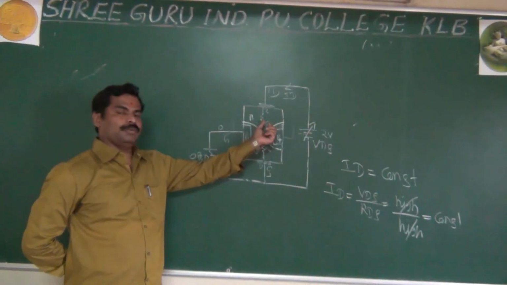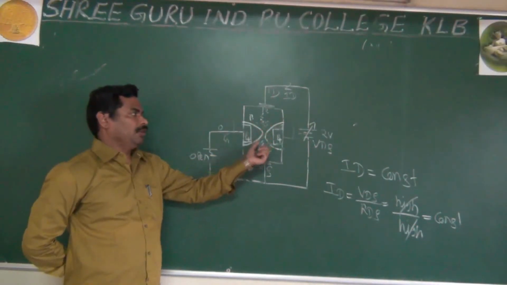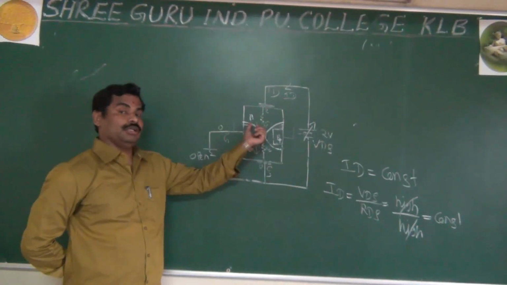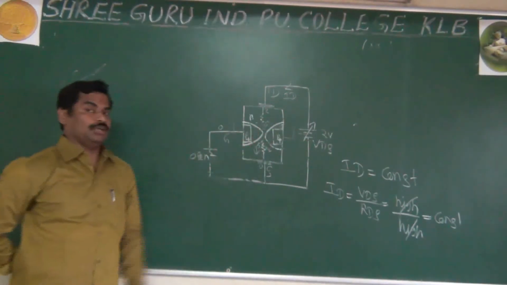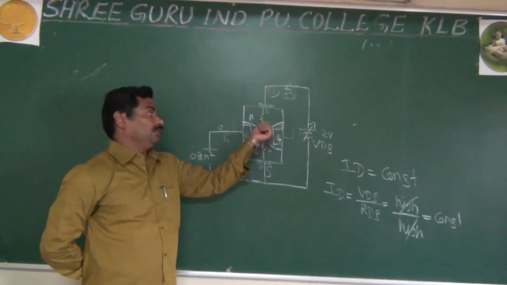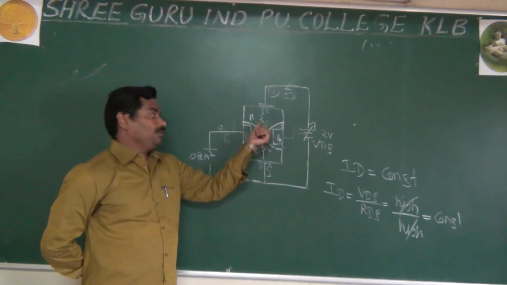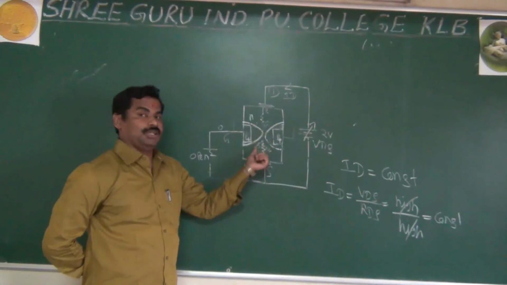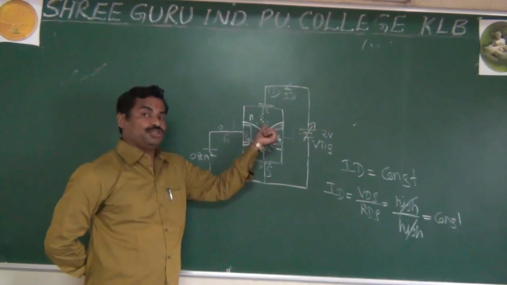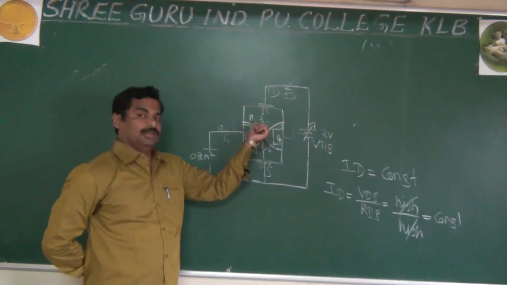If more voltage occurs here, what happens? The depletion layer increases more. And as I said already, whenever you apply more reverse voltage, the depletion layer increases, and if the depletion layer increases, it will reduce the channel width.